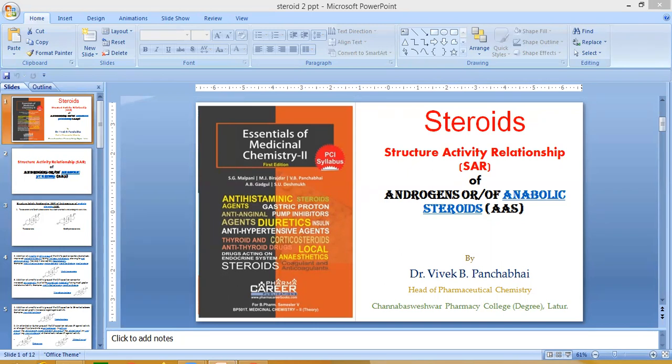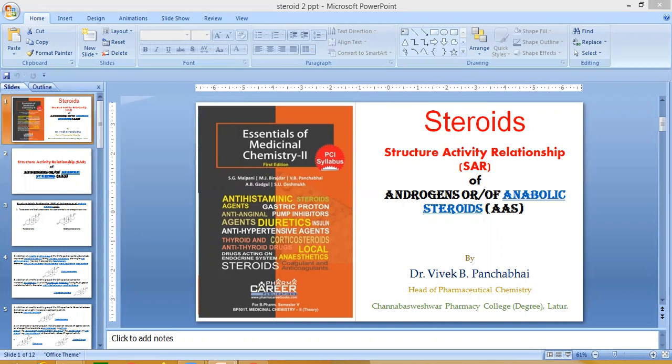and metandrostenolone. These are examples with an introduction of a double bond between the C1 and C2 positions.